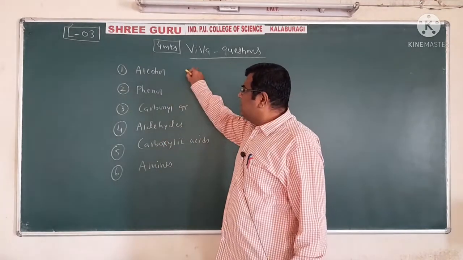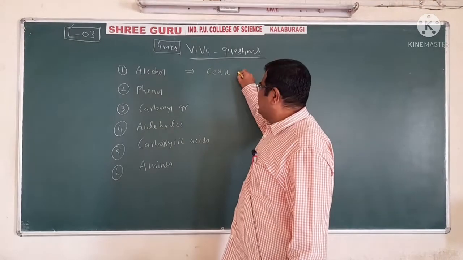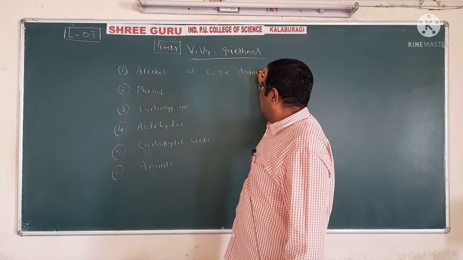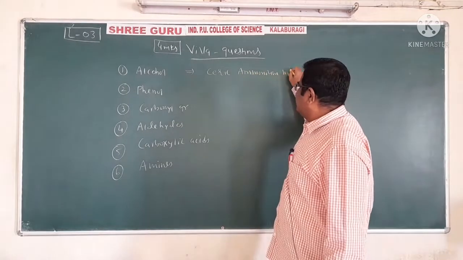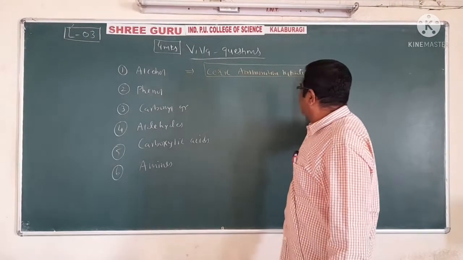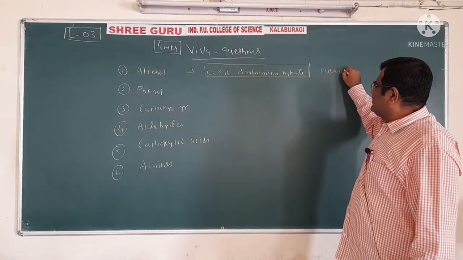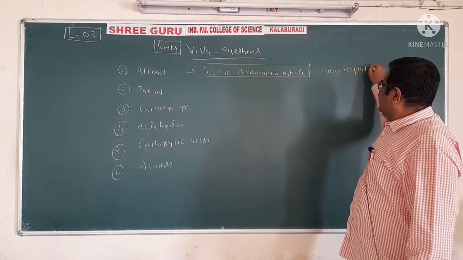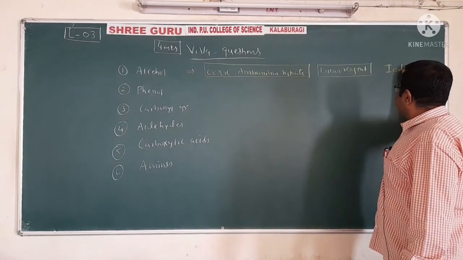Now on alcohols there is one test called the ceric ammonium nitrate test. Then another one is the Lucas reagent test. And the third one is the iodoform test.